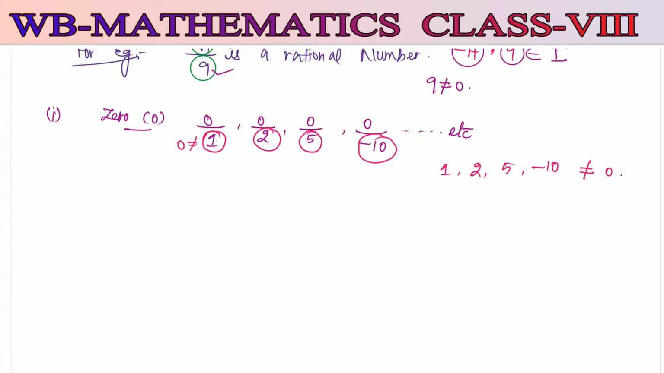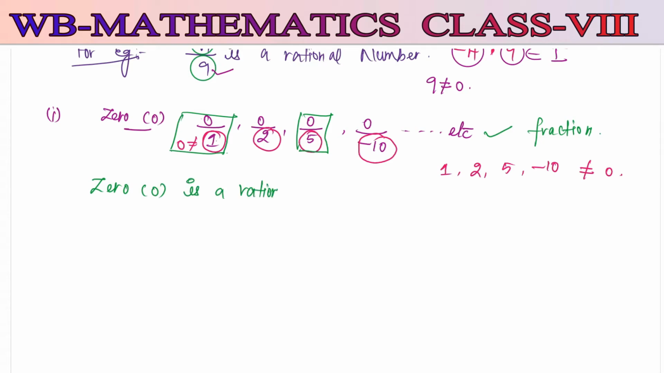So we can say it is a fraction. 0 by 1 is a fraction, 0 by 5 is a fraction. All these numbers we can say are fractions. Even here 0 is a rational number. 0 is a rational number.